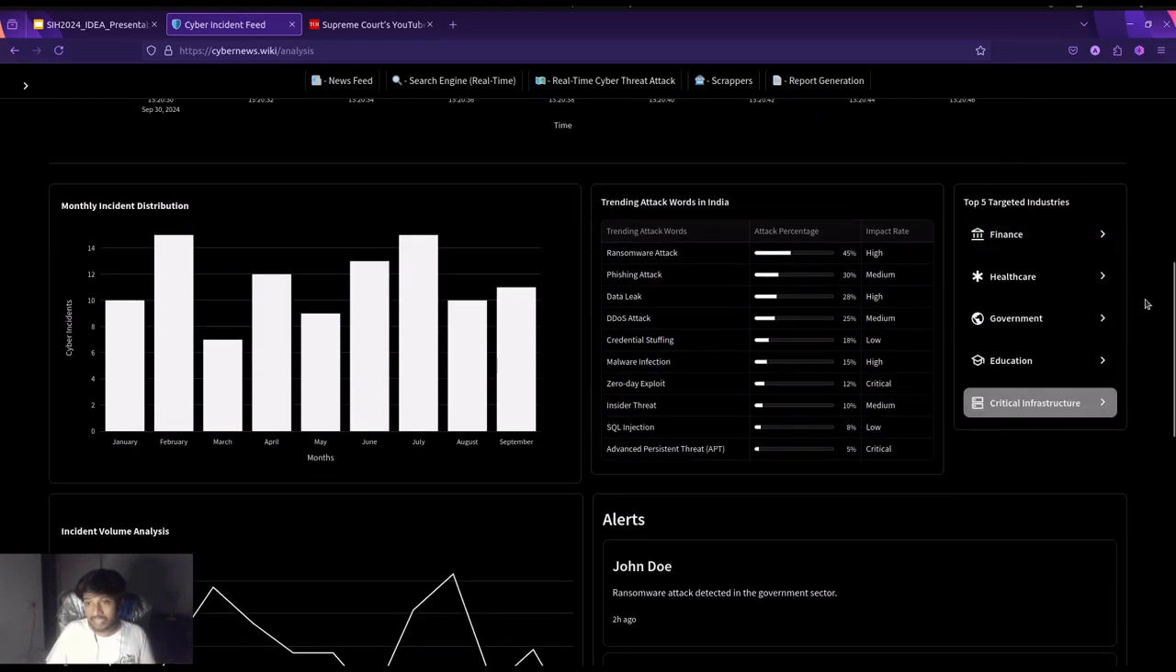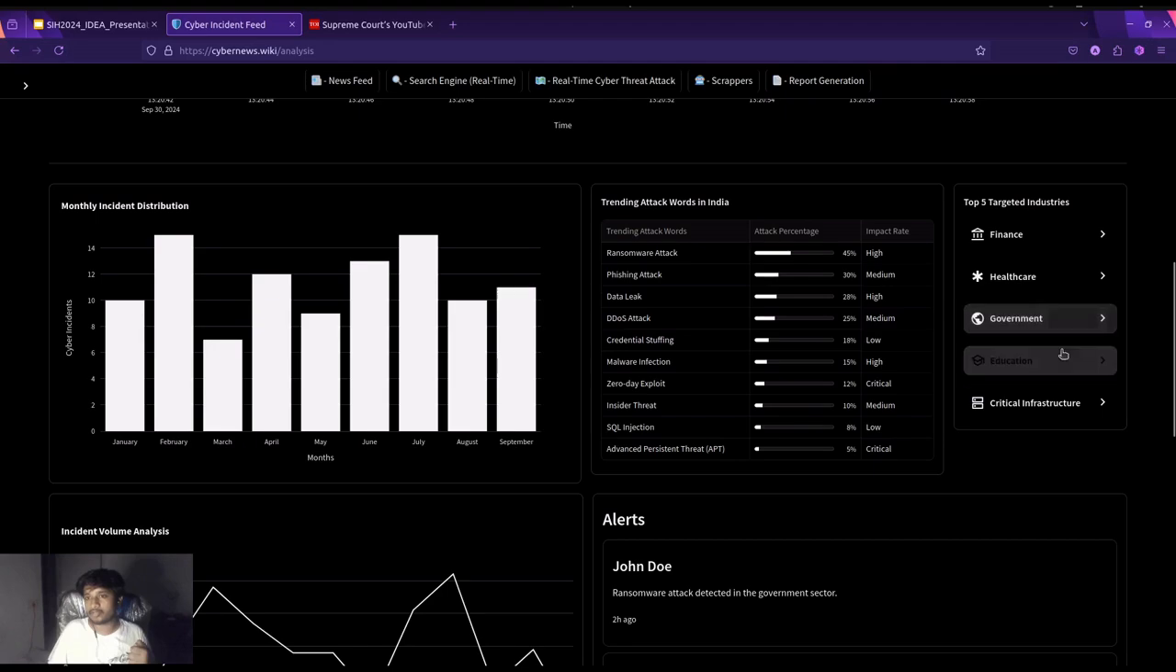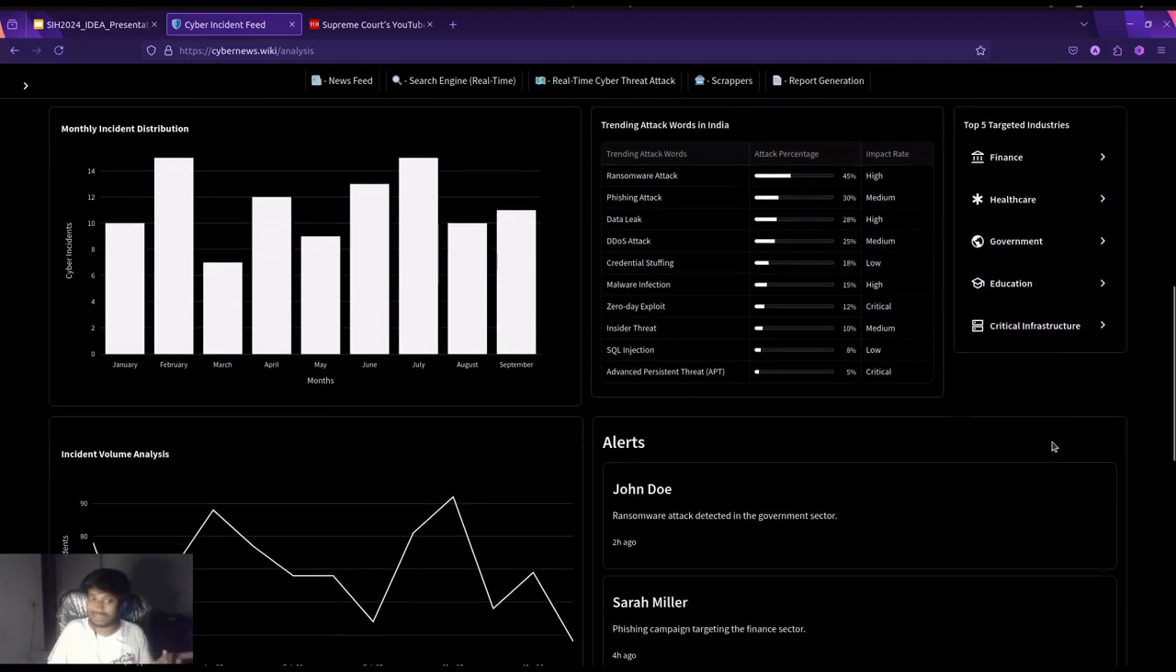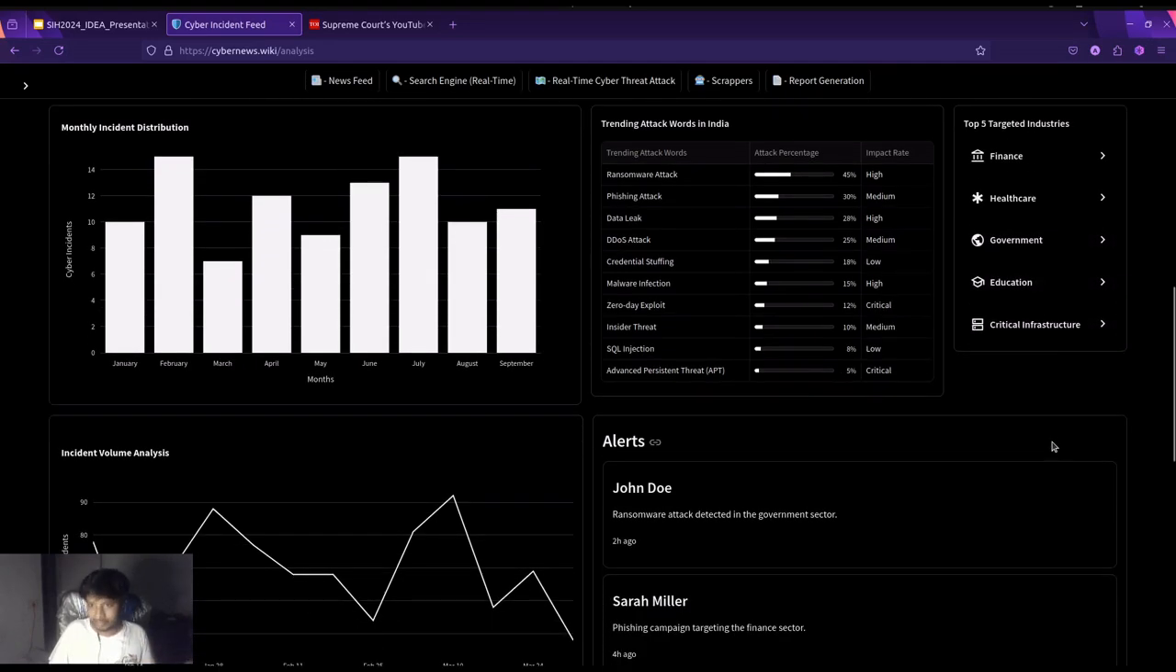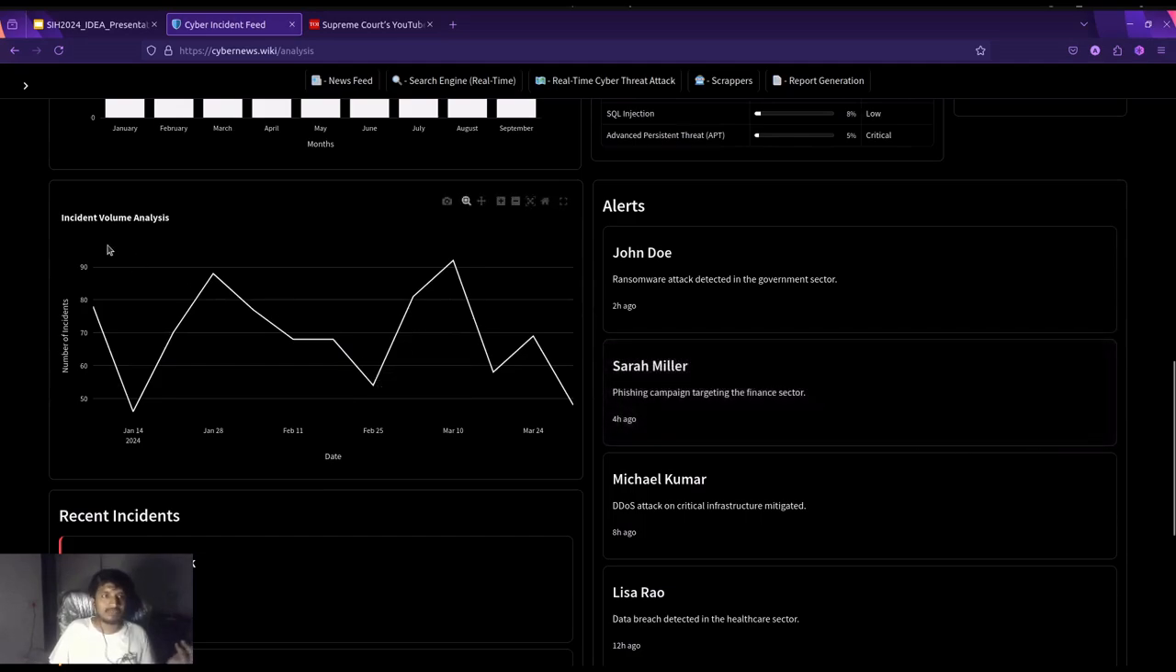We can also see the top 5 industry sectors that have been targeted by cyber activities in the last months. For example, we got finance, healthcare, government, education, and critical infrastructure like Cisco or any server-based infrastructure. Then we have the incident volume analysis, like how much data volume we are collecting in which month. We are also recording that data.